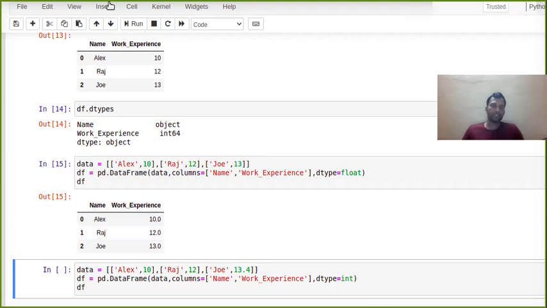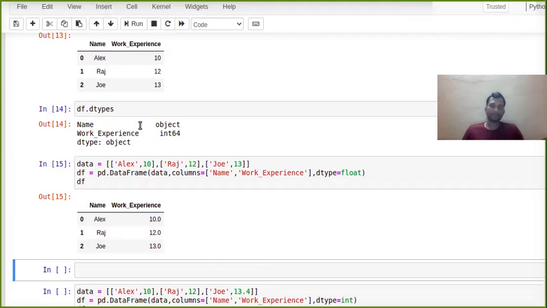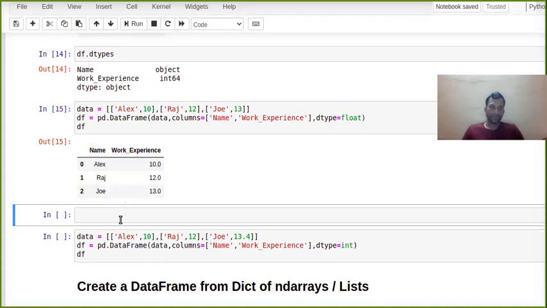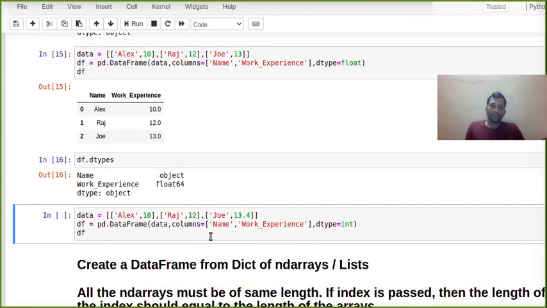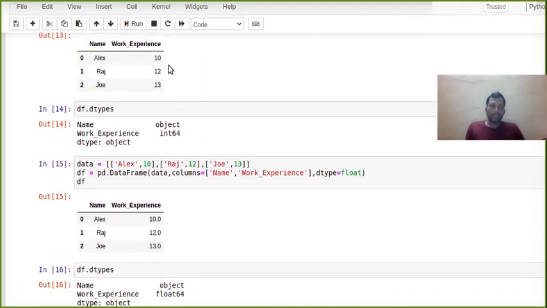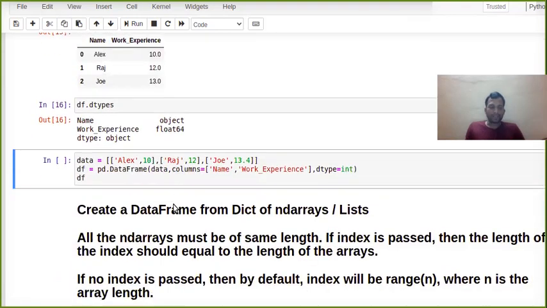Now if you check the data types, you see first is object and second is float64. I told you that by default it takes 10, 12, 13 as integers. Now I have the reverse situation: I am giving 10, 12, 13.4, and I am giving the data type as int.